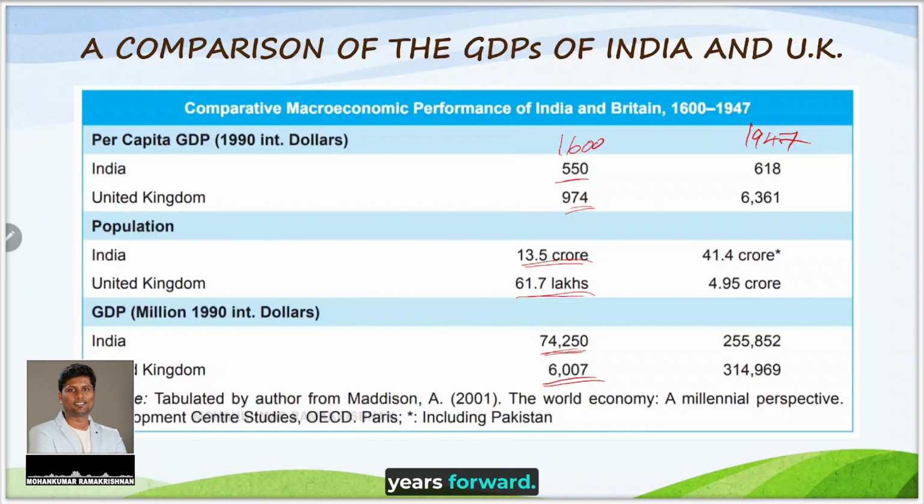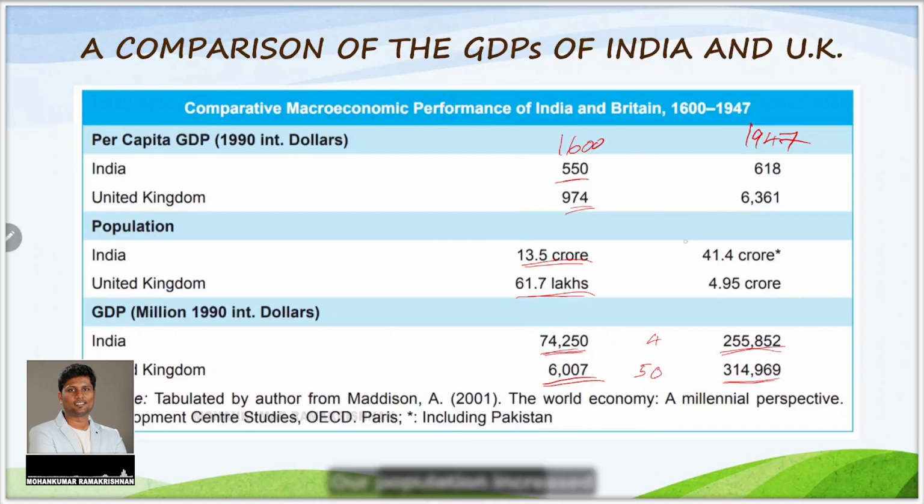Now years forward, what happened in 1947? Our GDP was 2,55,000, whereas Britain became 3,14,000. Imagine, from 74 to 2.5, we have hardly progressed only 4 times. But look at these people, from 6,000 to 3,14,000, they have progressed over 50 times. That's because of the loot which they did from the colonized countries. The colonized countries gave the wealth to the British.